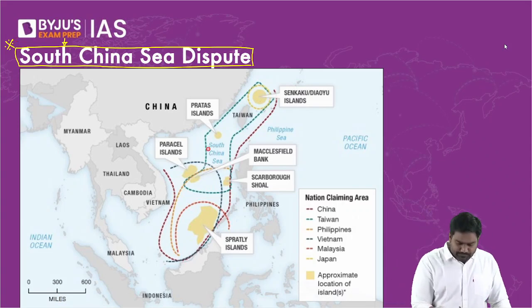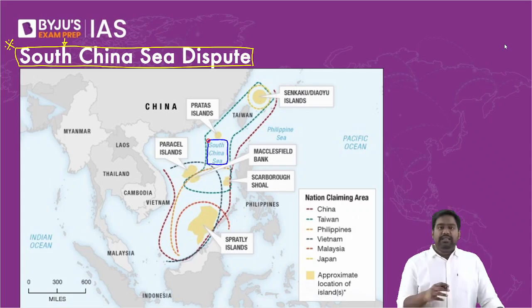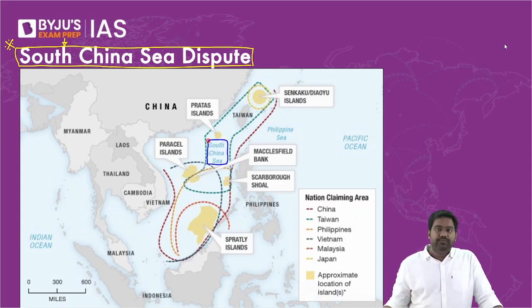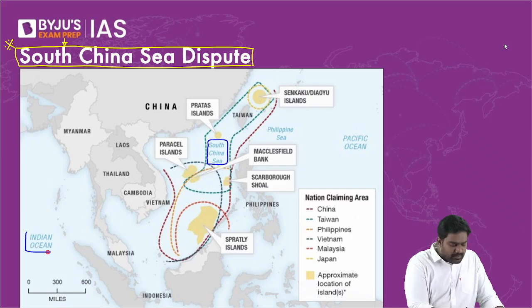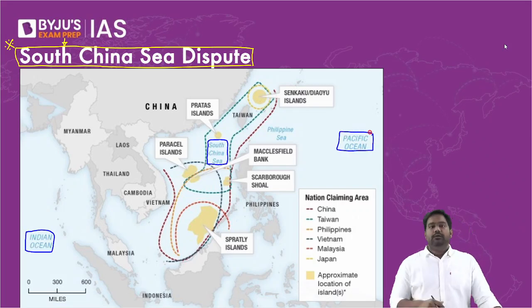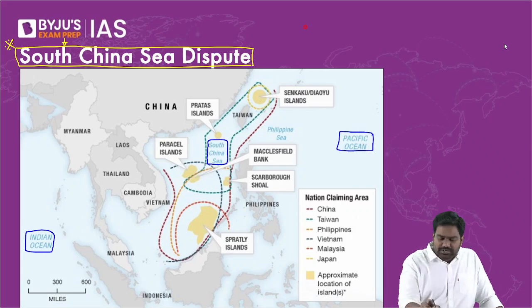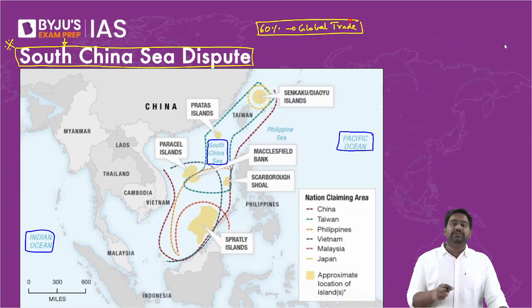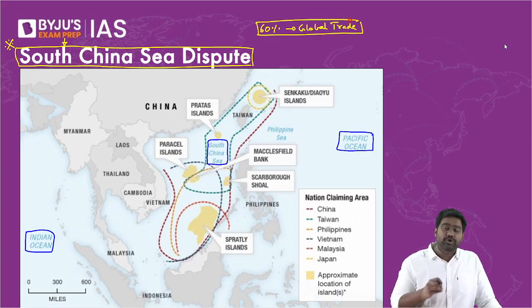See, the South China Sea, which is located over here, is a very important water body, which is part of the Indo-Pacific region. It's right in the middle of the Indo-Pacific. It's right at the heart of the Indo-Pacific. It essentially forms a connection between the Indian Ocean and the Pacific Ocean. A large part of global trade passes through the South China Sea. According to several estimates, almost 60% of global trade is today passing through the South China Sea. Because over the last 30 years, the Indo-Pacific has emerged as the focal point of the global economy and geopolitics.